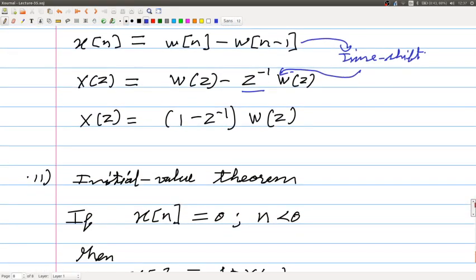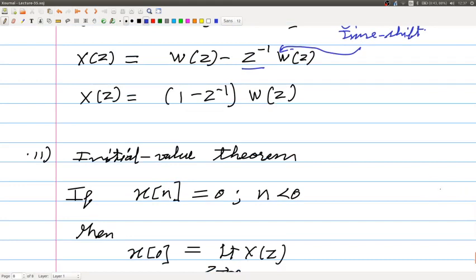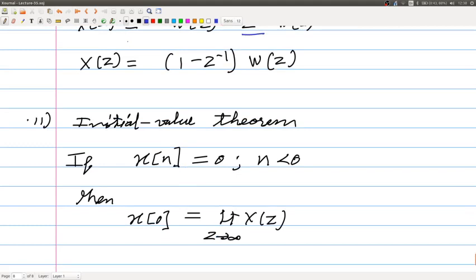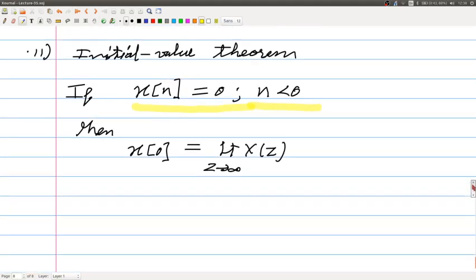There is another final property which we will be discussing today, and then we will stop. The final property is the initial value theorem. This is only for the particular case where x of n is 0 for n less than 0, that is, the signal is causal, or if this was an impulse response, I would say the system is causal. In that case, x of 0 is the limit of X of z as z tends to infinity. Let us look at how you get this.